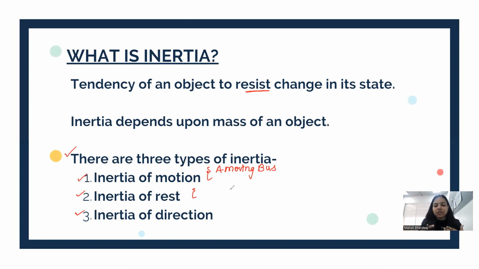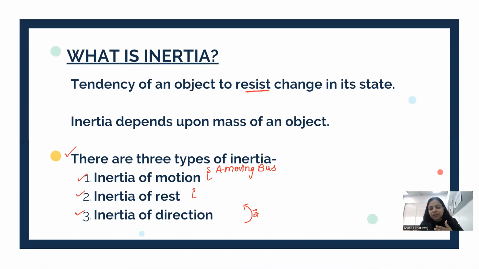And because of that resistance, you tend to move a little backward. Right? And the third one is the inertia of direction, which resists the change in the direction. So whenever the bus moves to the left, you tend to bend a little towards the right side.